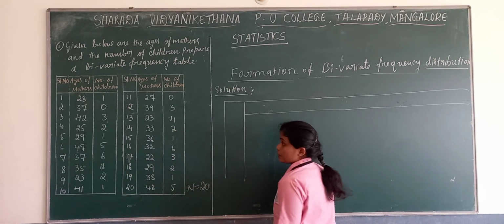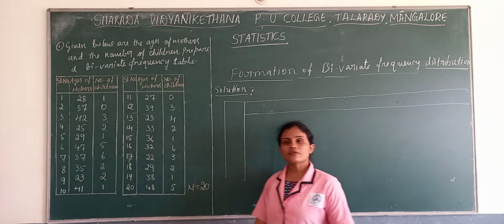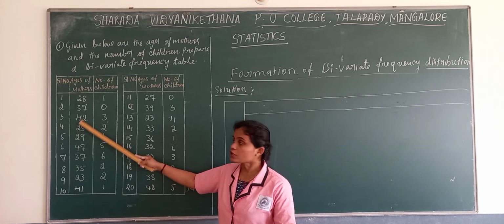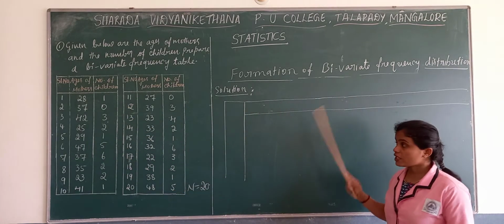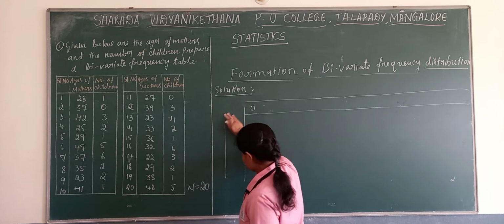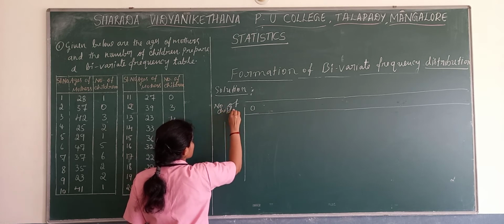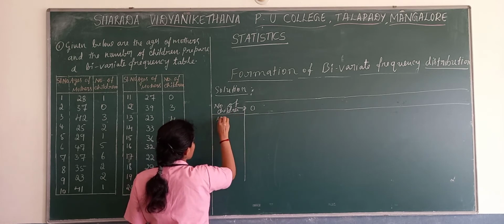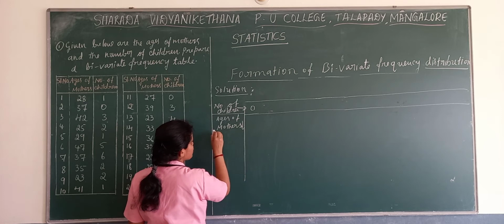Here we can take ages of mothers in a continuous form and number of children in a discrete form, because it is easy to form a discrete distribution for children, and it is difficult to frame a continuous frequency there. Starting from 0, we take number of children this side, and ages of mothers here.